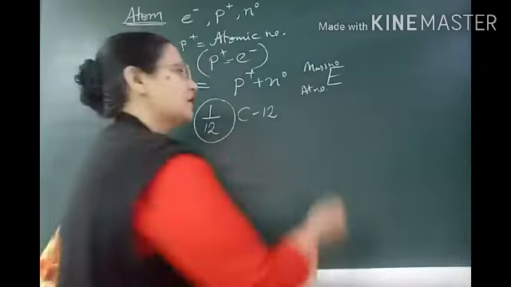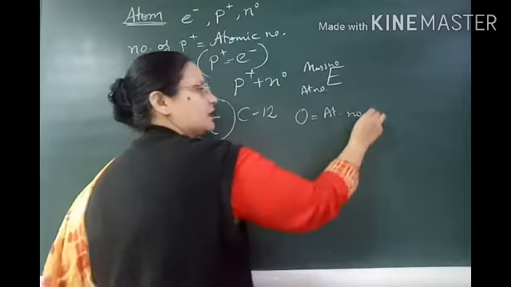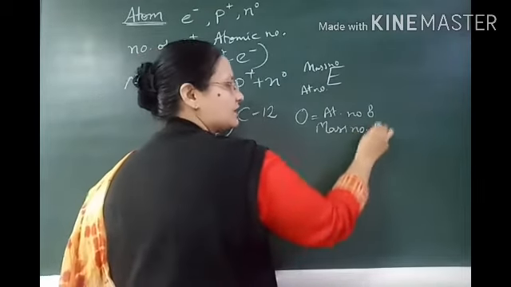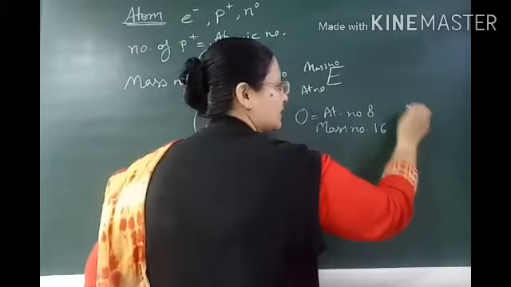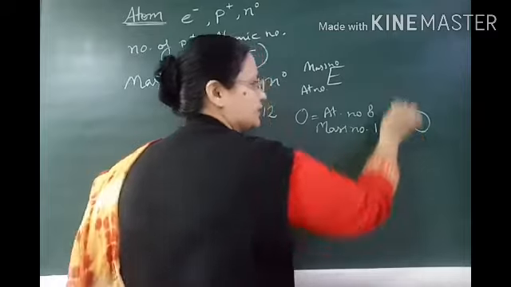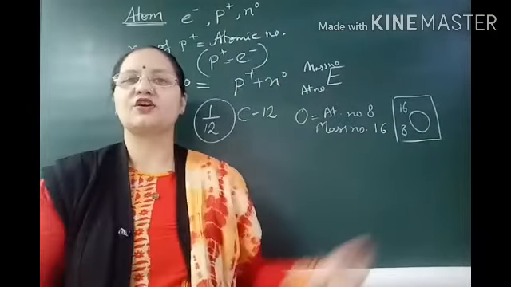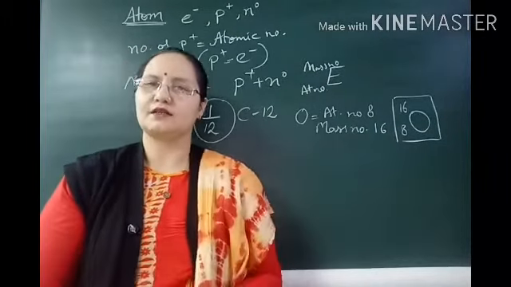For example, oxygen has atomic number 8 and mass number or atomic mass 16. We can say it is oxygen with 16 and 8. This is the symbolic representation of an element along with its atomic number and mass number.